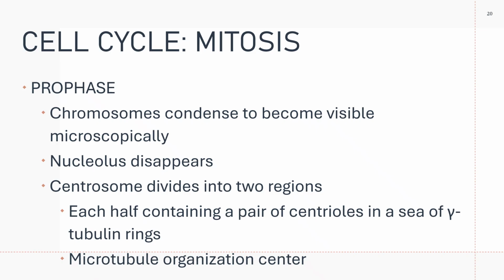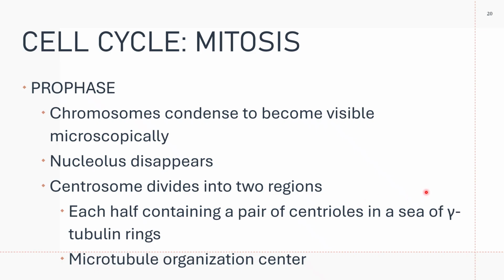In prophase, the chromosomes condense to become visible microscopically, and the nucleolus disappears. The centrosome divides into two regions.